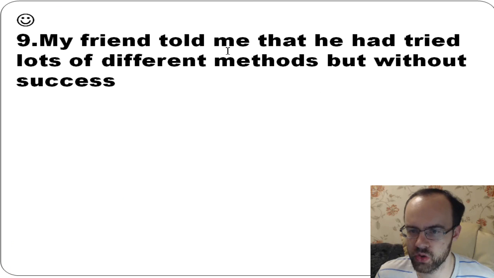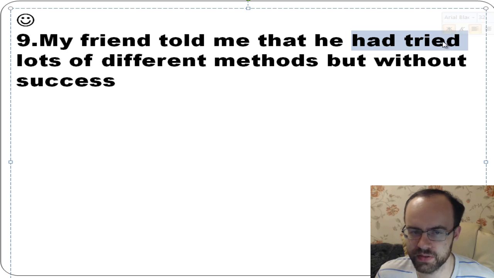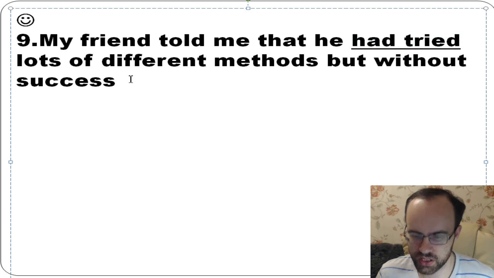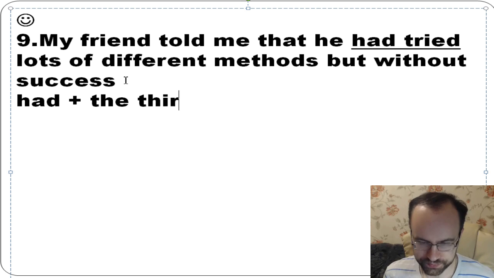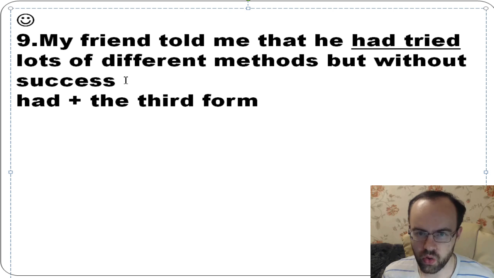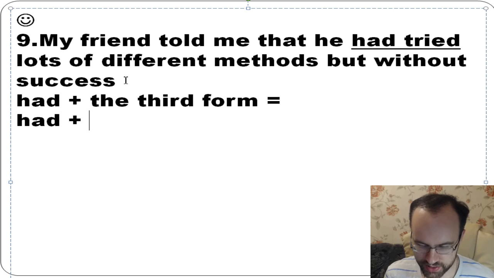Okay, so my friend told me that he had tried lots of different methods, but without success. You see, had plus the third form, or we also call it had plus past participle.